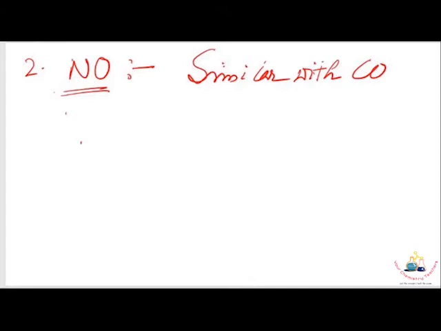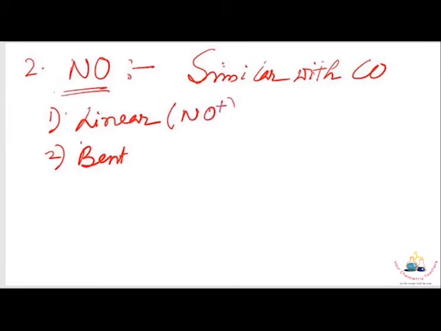This is a very important ligand in organometallic chemistry, and its behavior is very similar to carbonyl, that is the carbon monoxide ligand. Two types of bonding are known, one linear, another is the bent mode of bonding with metal complexes. For the linear mode we consider NO plus, and for the bent mode of bonding we consider NO minus. In both cases, according to the ionic electron counting method, 2 electrons are donated to the metal complex, but the charge is different.